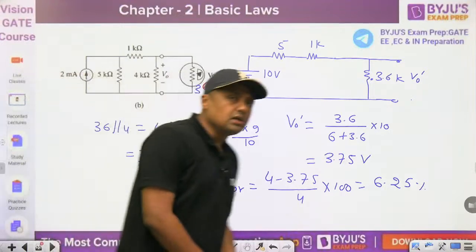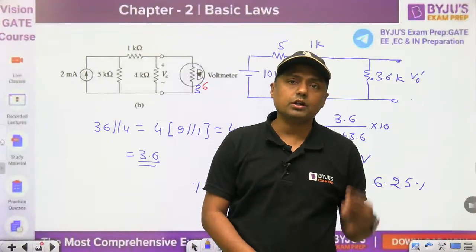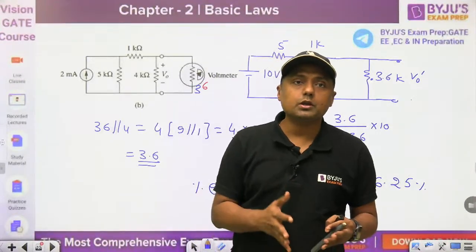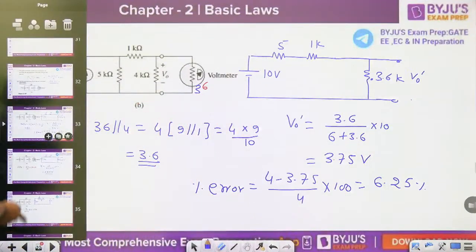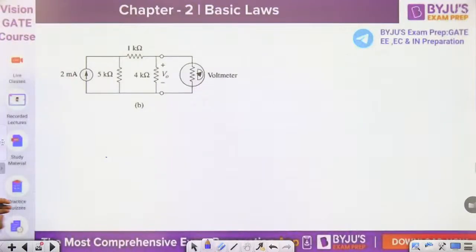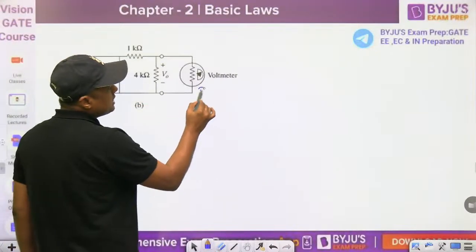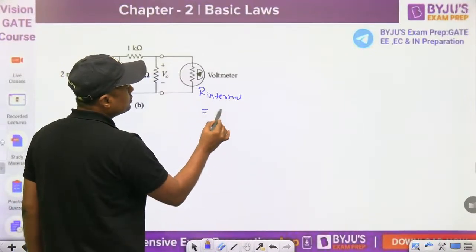You can say, sir, it should be infinite, right? But practically not possible. So what is the practical solution I am giving you? In interview, in objective, it will help you. For example, its internal resistance should be as high as possible. Ideally it should be infinite.